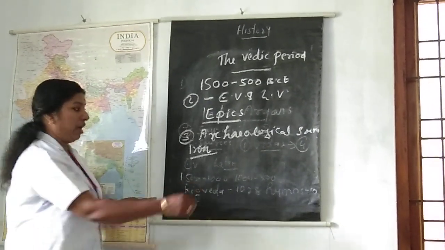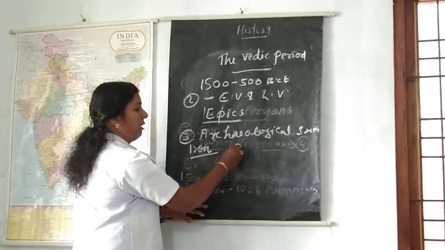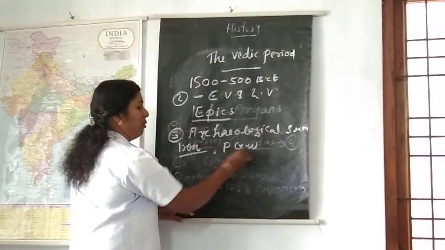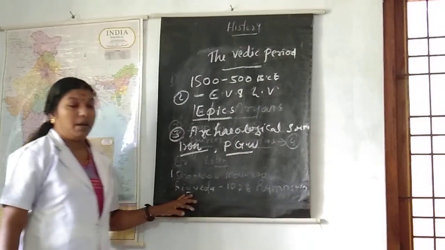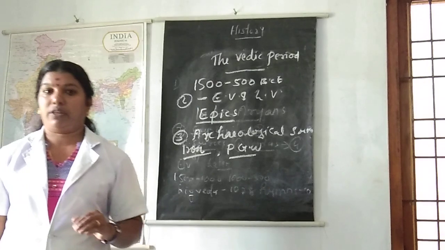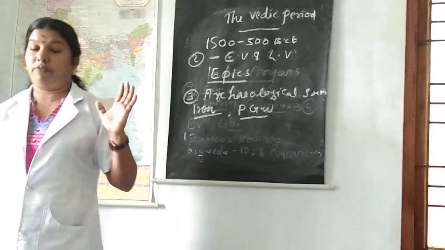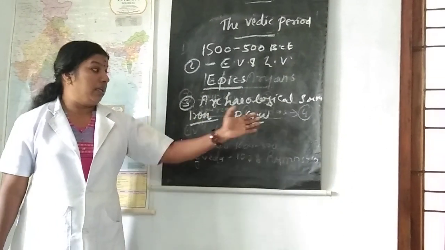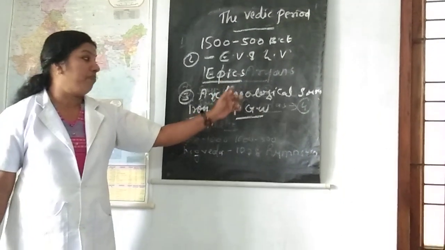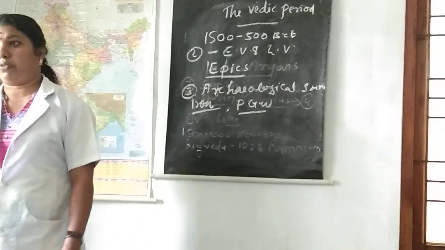Then the next one I told, pottery remains, that means PGW, Painted Grey Ware. The remains of Painted Grey Ware are another example of an archaeological source.